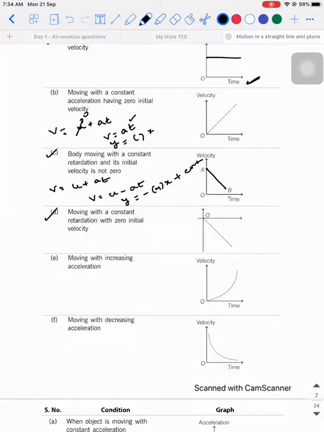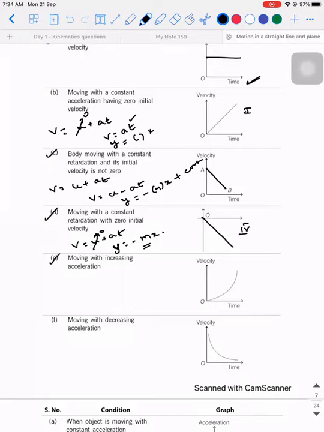Similarly, if you have an object which is moving with constant retardation with 0 initial velocity, again v is equal to u plus at, u is 0, so v is equal to, y is equal to minus mx. So y is equal to minus mx is again a line passing through the origin, but it is restricted to the fourth quadrant. So here it is the first quadrant, here it is the fourth quadrant.